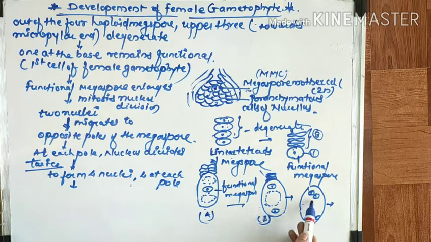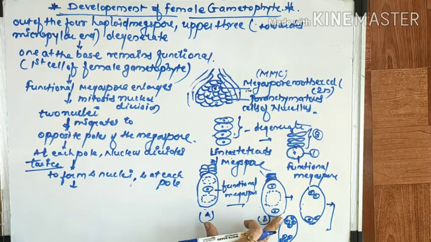Once they divide, they form two nuclei. Again they divide, so they form four nuclei, and these 4 nuclei are at each end: 4 at this end, and 4 at that end.